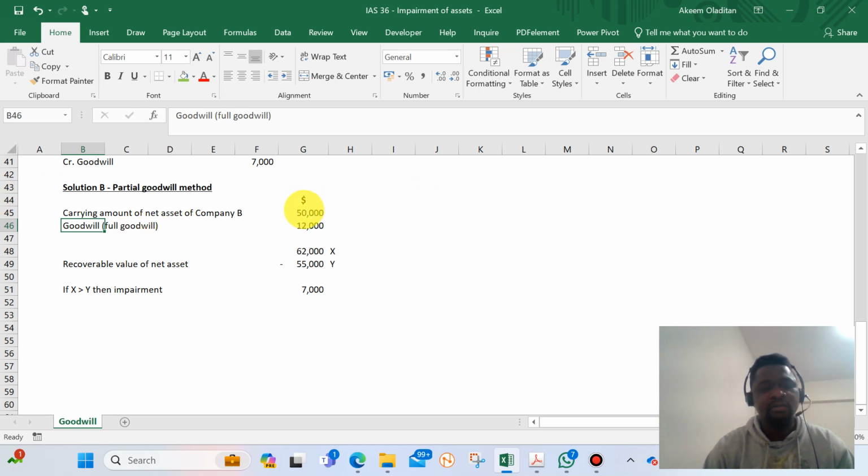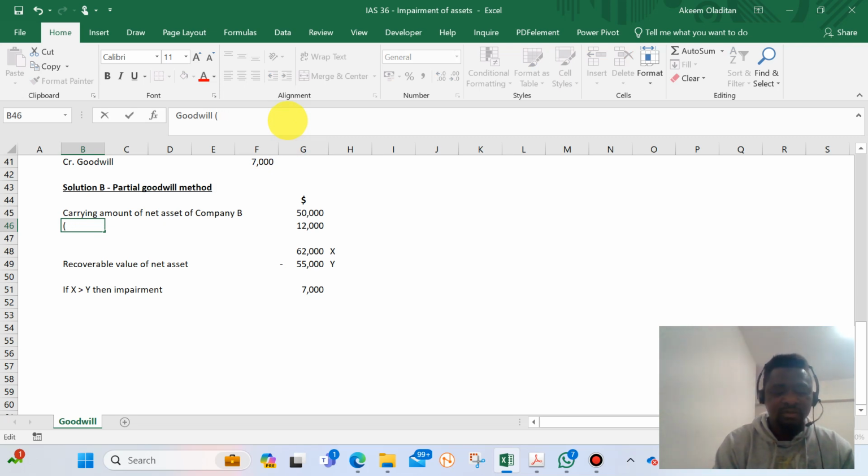The carrying amount of the net asset is the same. So what we only need to do is to gross up goodwill, because it's a partial goodwill. The goodwill value that we have here is $12,000.